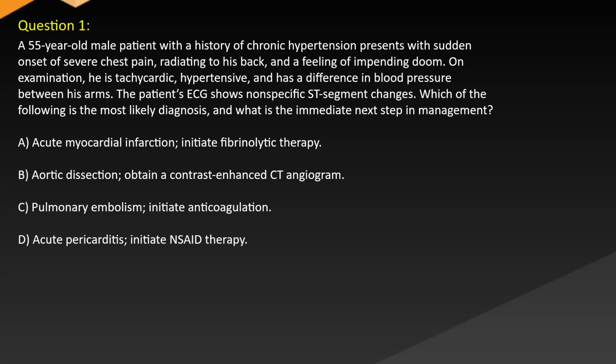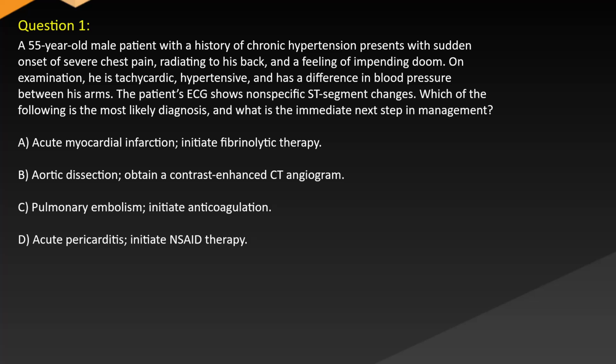Question 1. A 55-year-old male patient with a history of chronic hypertension presents with sudden onset of severe chest pain radiating to his back and a feeling of impending doom. On examination, he is tachycardic, hypertensive, and has a difference in blood pressure between his arms. The patient's ECG shows nonspecific ST segment changes. Which of the following is the most likely diagnosis and what is the immediate next step in management?